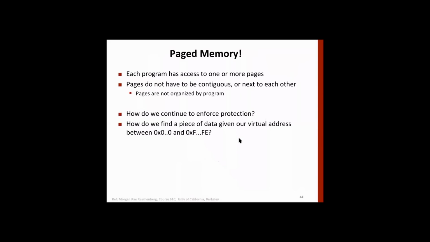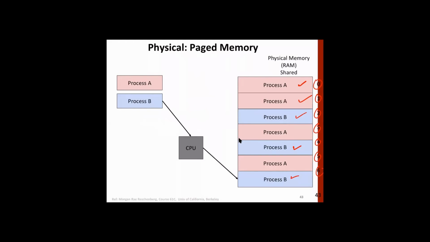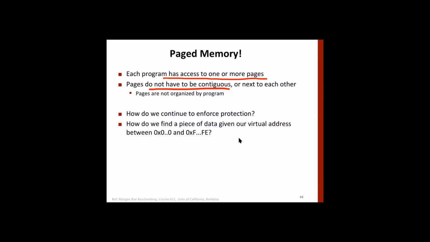Each program can access one or more pages. Pages don't have to be contiguous. Nobody says that all pages for a process have to be contiguous. They can be mixed with pages for some other processes. All right, it's done transparently, so the program has nothing to do with it. The program doesn't say that its pages have to be contiguous or at some places.